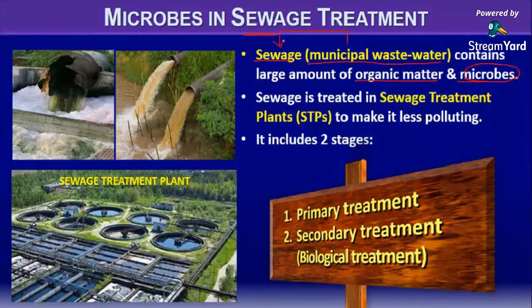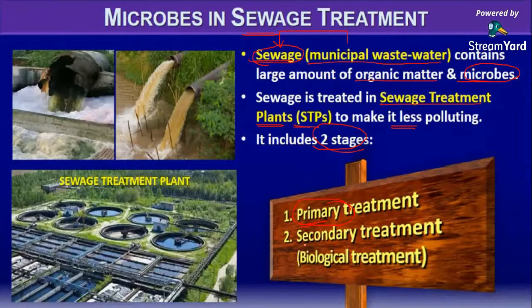Very important: sewage is treated in STPs, sewage treatment plants, to make it less polluting, and it contains two different stages. The first is the primary treatment, then the secondary treatment.